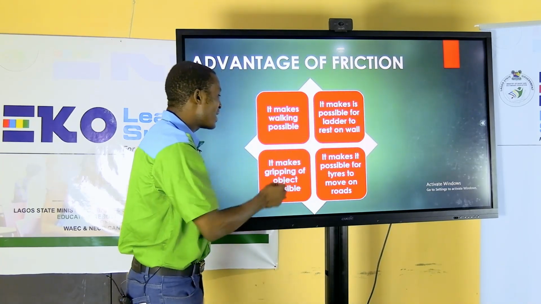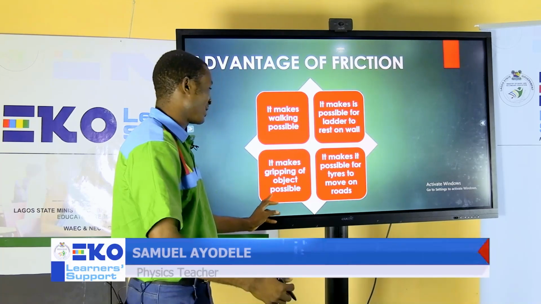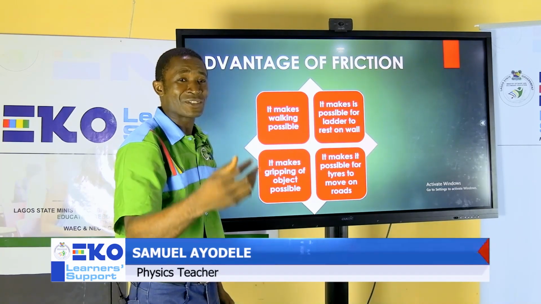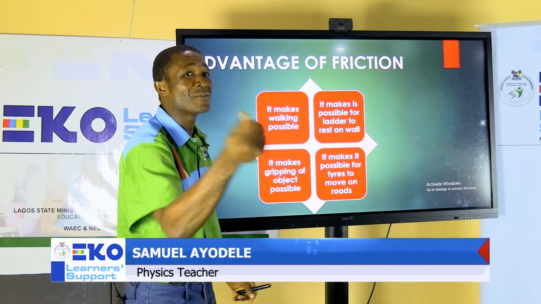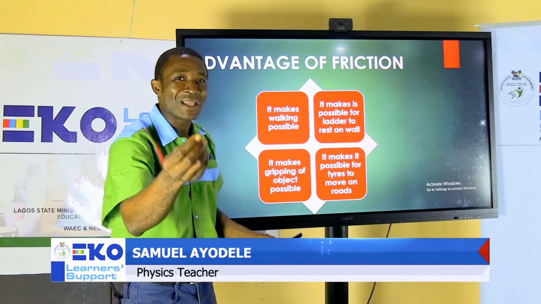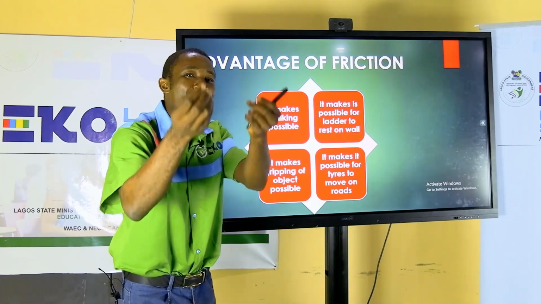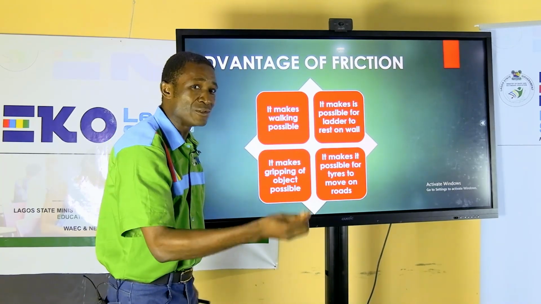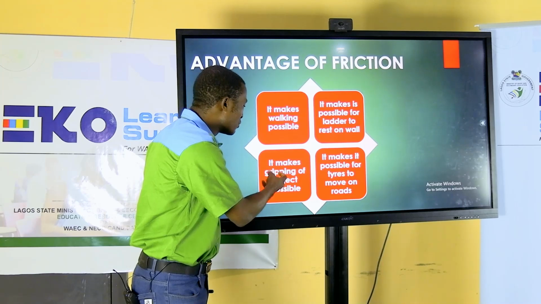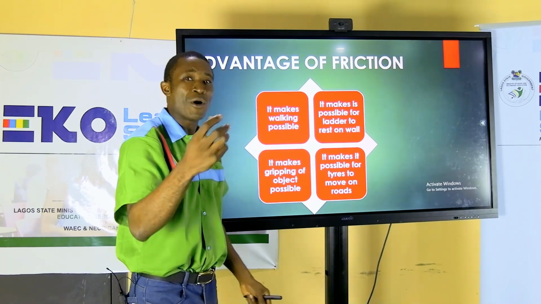Not only that, it makes gripping of objects possible. If you have visited those who are selling catfish, you understand what I'm saying here. If you get a catfish and you try to hold it, before you know it, it slips from your hand. Why? The body is slippery and it is streamlined, and therefore the frictional force is low. Once frictional force is low, it will not give room for good gripping or grabbing of objects.